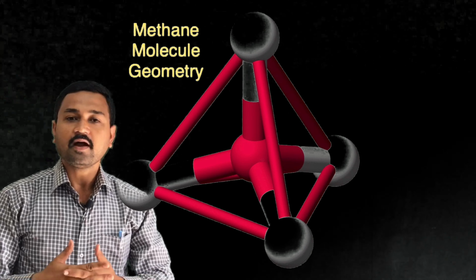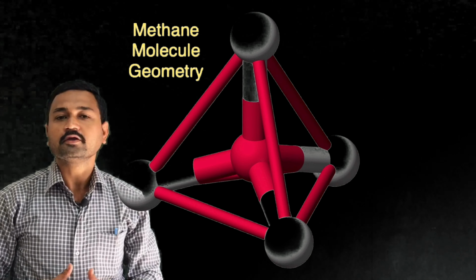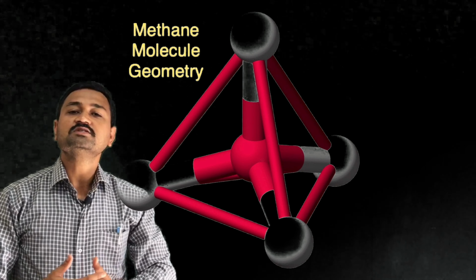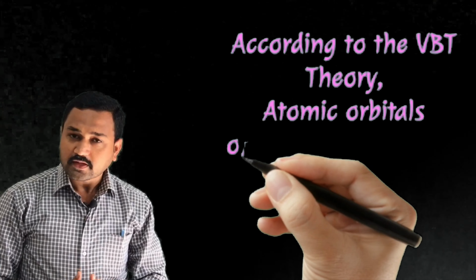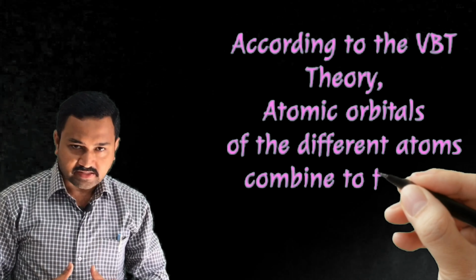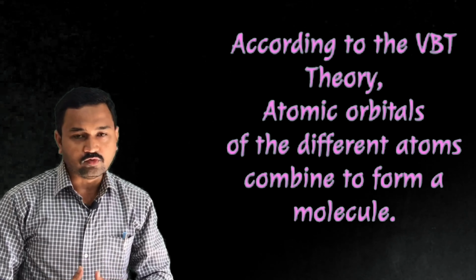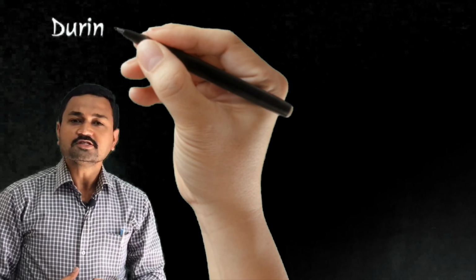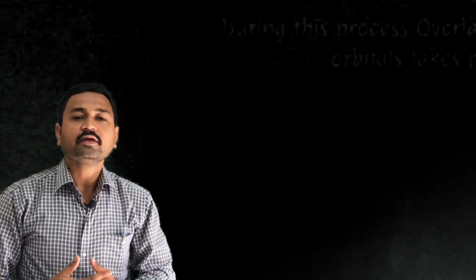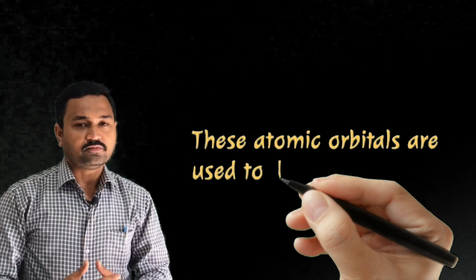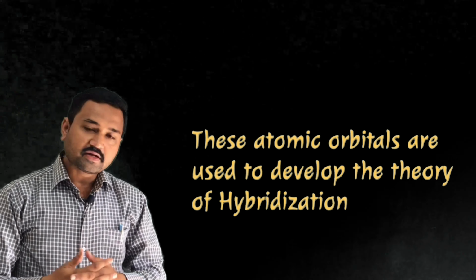Now Pauling pointed out the shape and the geometry of this methane molecule, and on the basis of this he developed this important theory. You know that according to the valence bond theory, the atomic orbitals of different atoms combine to form a molecule. During this process the overlapping of atomic orbitals takes place. Linus Pauling used these atomic orbitals to develop the concept of hybridization.